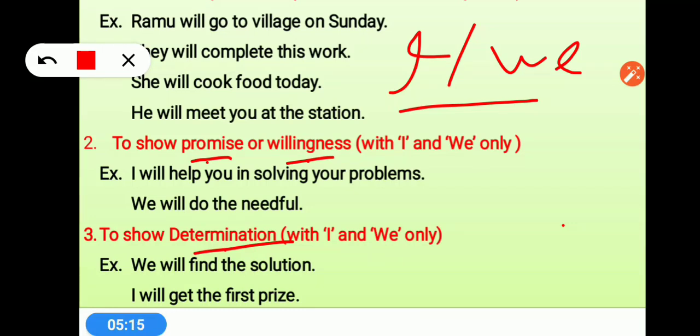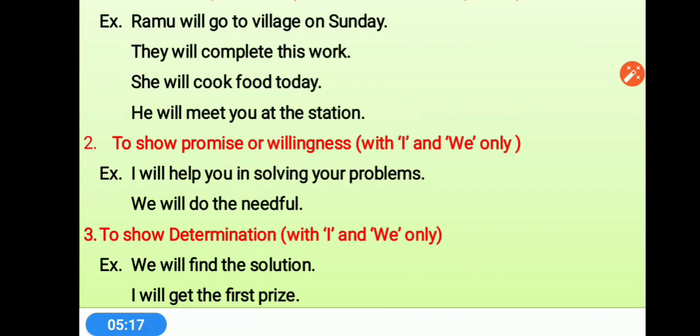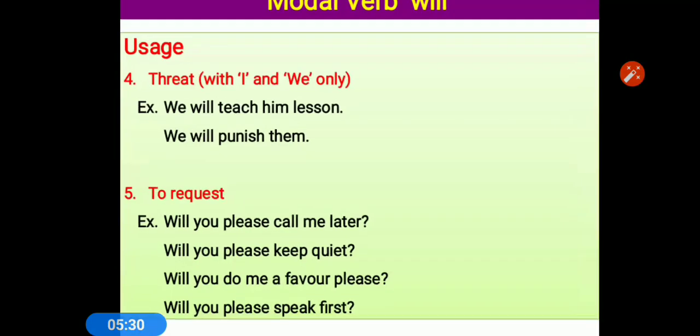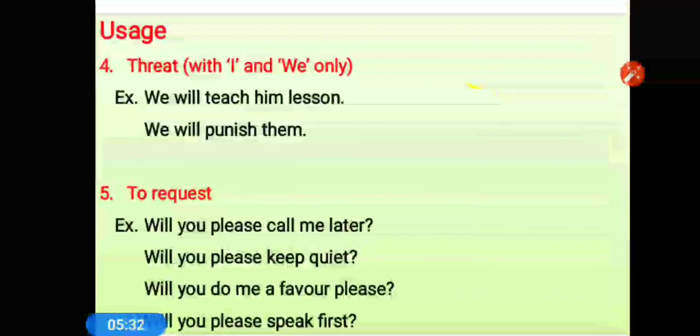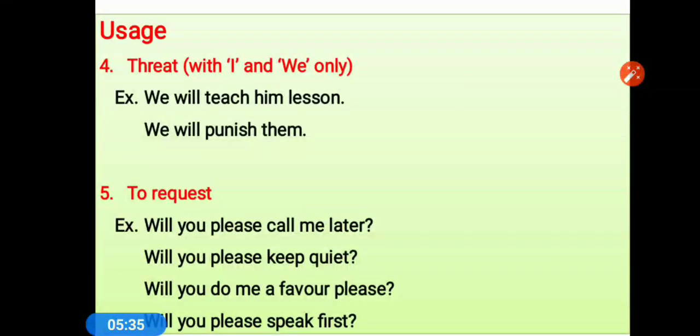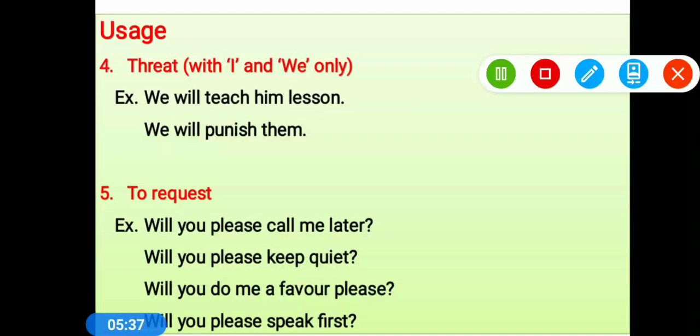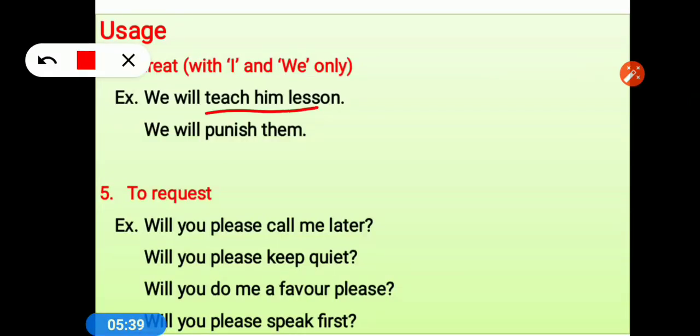So here will is used to show promise, like I'll help you, we will do this work, and to show determination, we will find the solution, or I will get the first prize. So this way we talk about promise and determination. Will is used to threaten someone. Example: we will teach him a lesson, we will punish him. So here teach him a lesson and punish him show threatening.